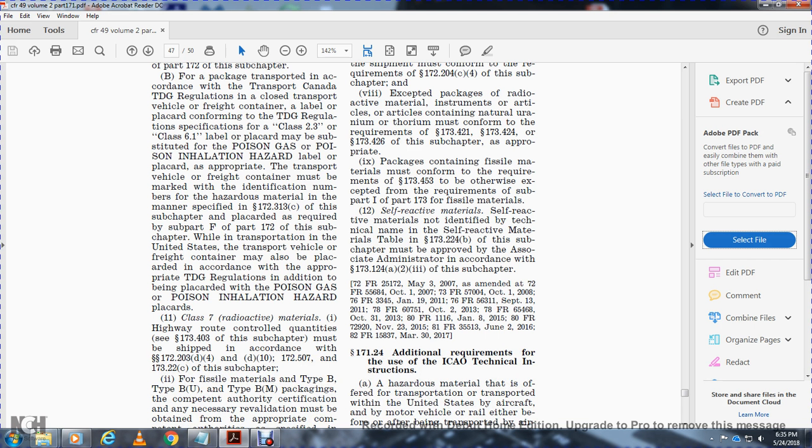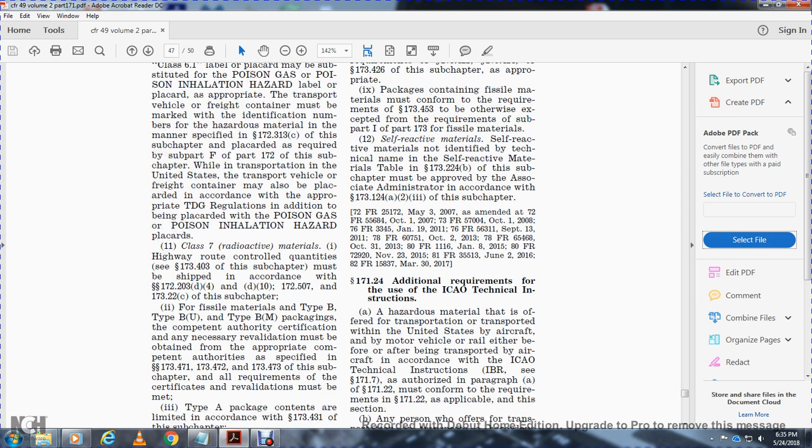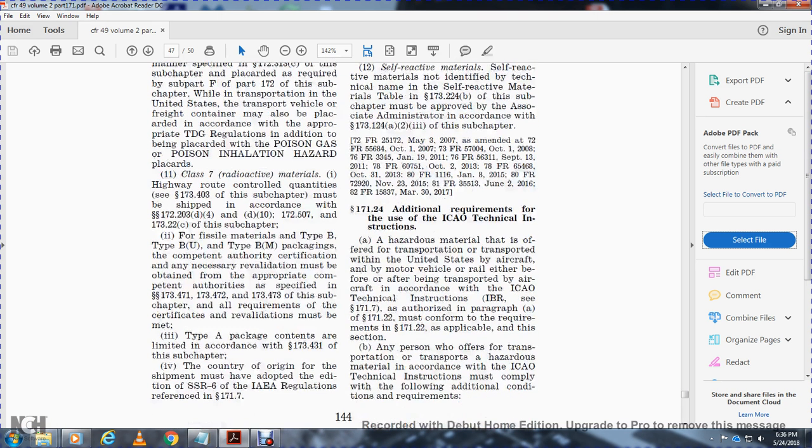Class 7 radioactive materials, highway route controlled quantity of 173.403 of the subchapter, must be shipped in accordance with 172.303 D4, D9, 172.507, and 173.2C of the subchapter. For fissile material with a Type B and Type BM packaging, the competent authority certification necessary for revalidation must be obtained from the appropriate competent authorities as specified in 173.471, 472, 473 of the subchapter. All requirements for the certification revalidations must be met.